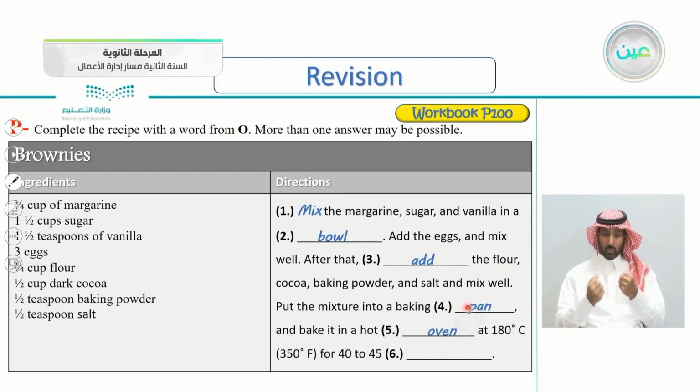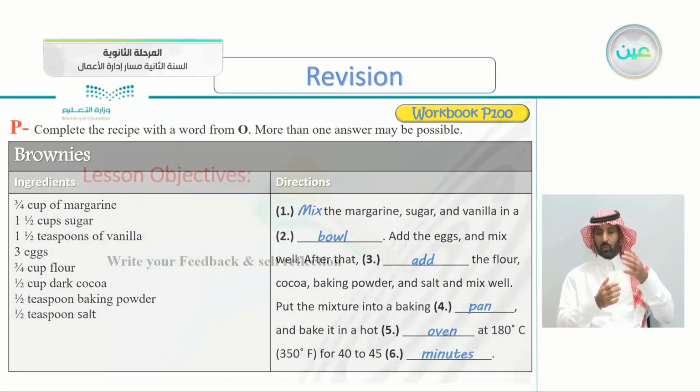So we take the pan and we put it in a hot oven for 40 to 45 what? Hours? No, of course, 40 to 45 minutes. So bake it in a hot oven at 180 degrees Celsius or 350 Fahrenheit for 40 to 45 minutes.